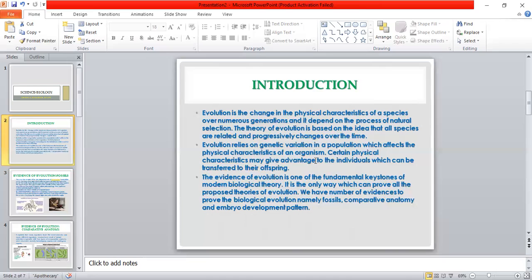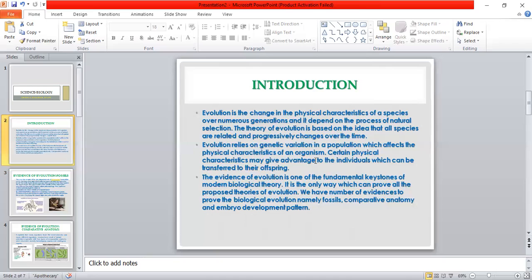Evolution relies on genetic variation in a population, which affects the physical characteristics of an organism. Certain physical characteristics may give an advantage to individuals, which is transferred to their offspring from one generation to the other. The evidence of evolution is one of the fundamental landmarks in modern biological theory. It is the only way we can prove all these theories of evolution. Hence, we have a number of evidences to prove biological evolution, namely fossils.